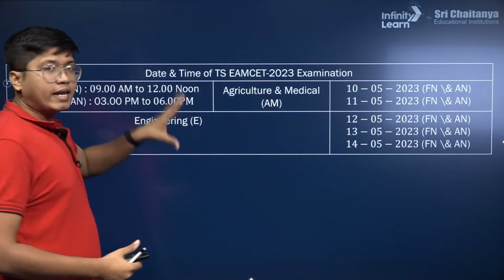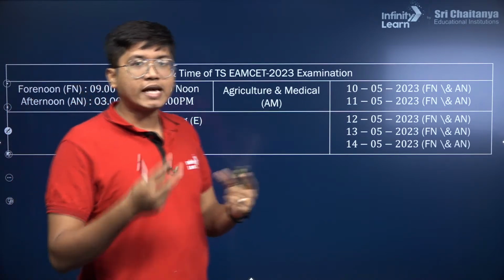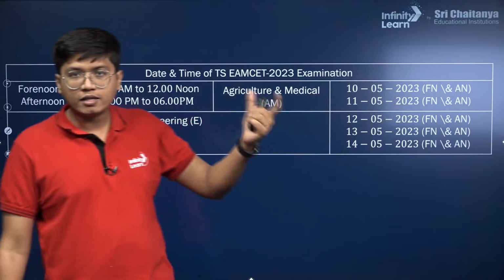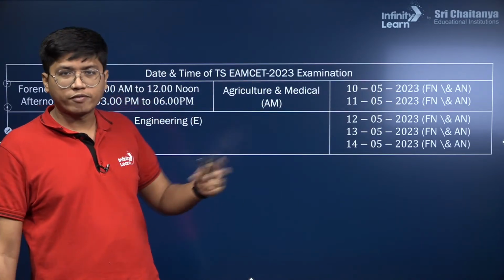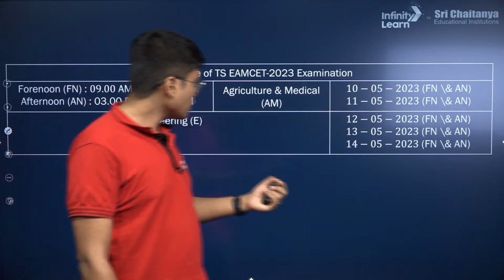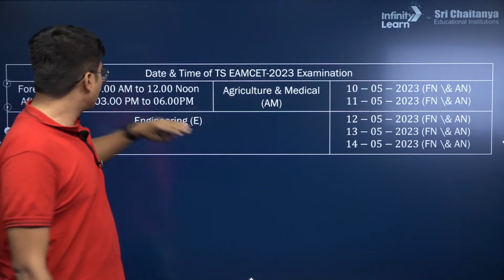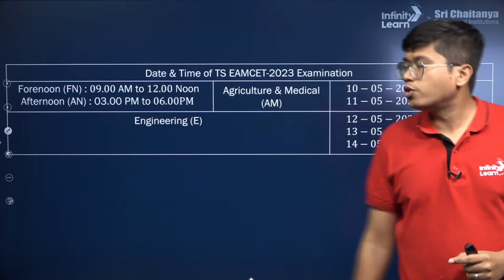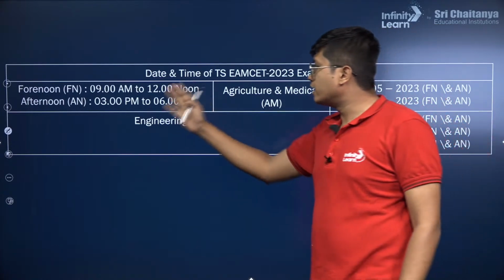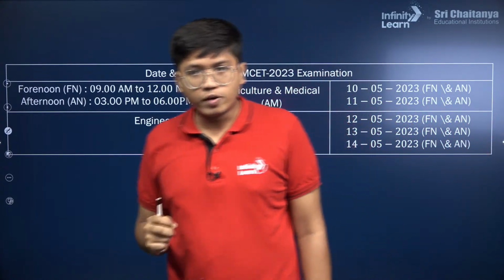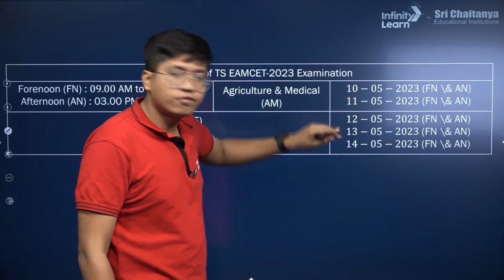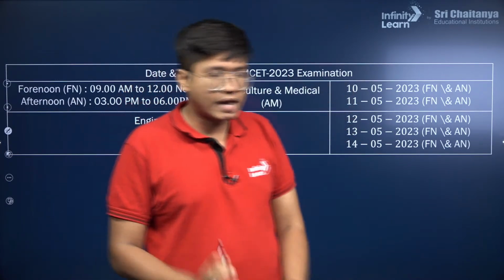Now coming to the main exam itself, Eamcet has two parts. You have the agriculture and medical part, and you have the engineering part, where you also have pharma and all that. In the agriculture and medical part, you have two shifts, forenoon and afternoon. The forenoon shift is from 9 AM to 12 noon, and the afternoon shift is from 3 PM to 6 PM. You have two shifts on all of these days, 10th, 11th, 12th, 13th, 14th.